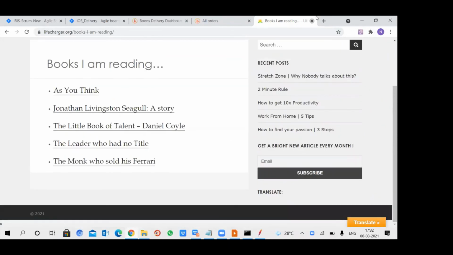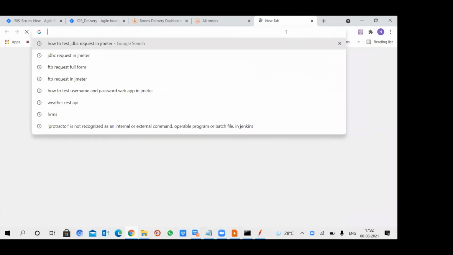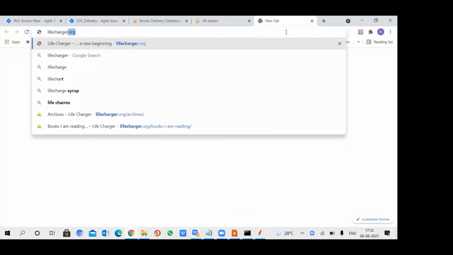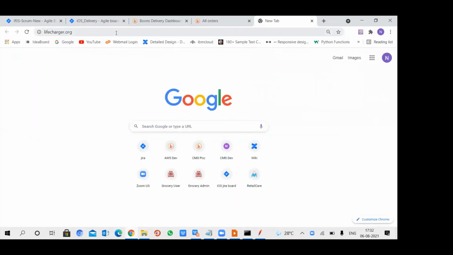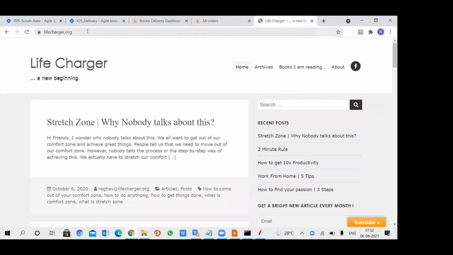Suppose a user hits livecharger.org, it will open up this window.